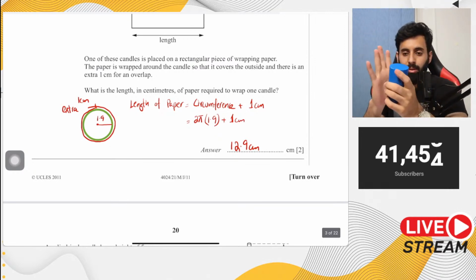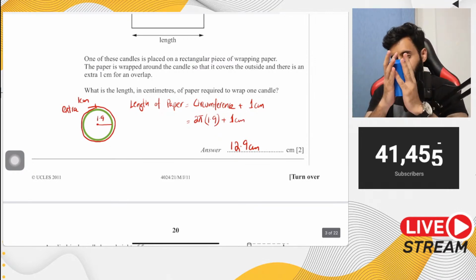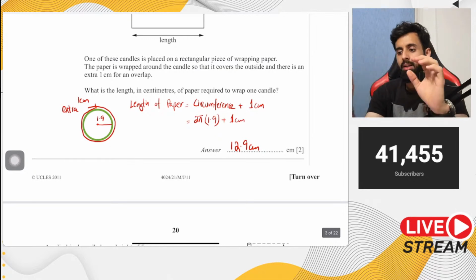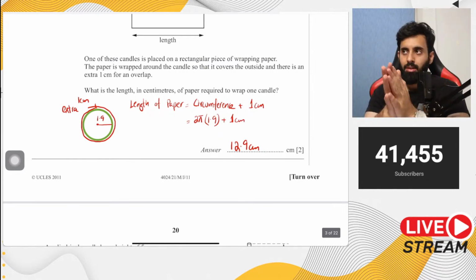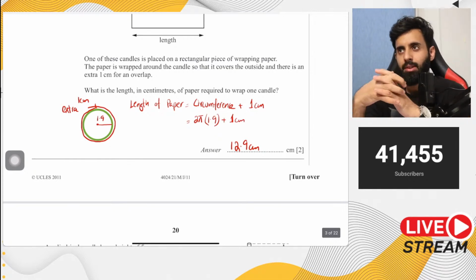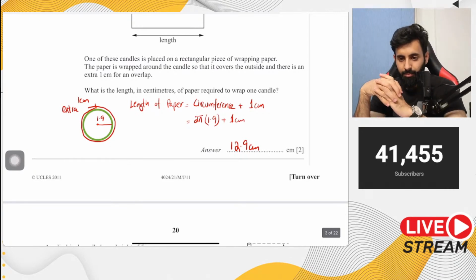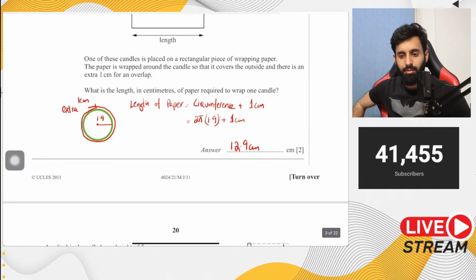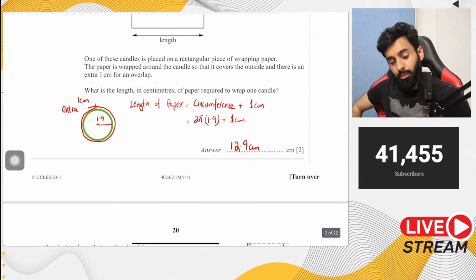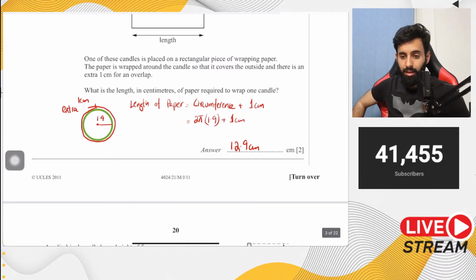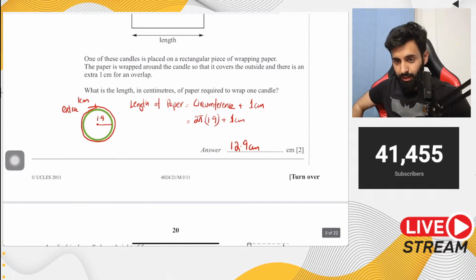If we needed the area, then we would have calculated the curved surface area of the cylinder and then added, but in that case the question would have been structured differently. Again, read the question carefully. For those of you asking why we won't use the surface area: we are not asked to calculate the area of the paper that's required, we're only asked to calculate the length that's required.